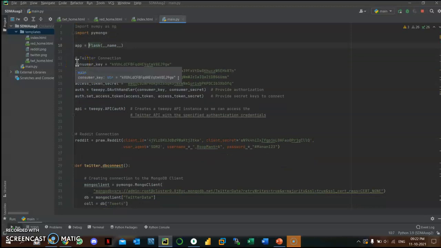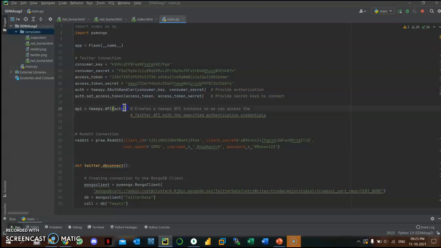So we are provided with a consumer key when we create an app, a consumer secret, an access token to access the API functionings, and the secret for the authentication. First we create an authentication variable using the OAuth handler function, in which we pass the consumer key and the consumer secret, so that provides our authorization. And then we set the access token so that we uniquely identify the application that we are using, so access token and access token secret.